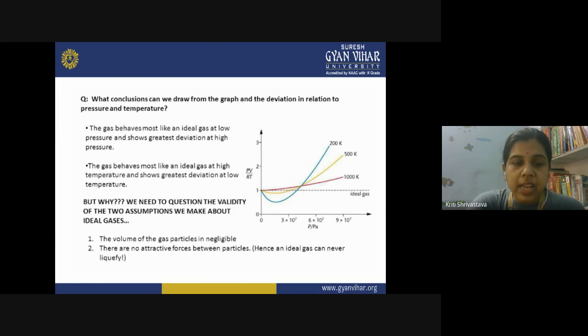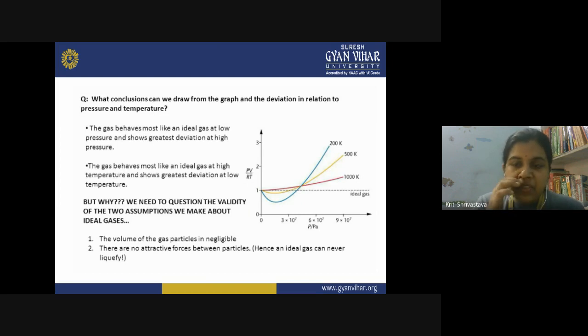It was made for the ideal gas, whose particles do not have any attractive forces. But in reality, in all the real gases, you cannot ignore such forces. So this is another reason for the deviation of real gases from ideal behavior.